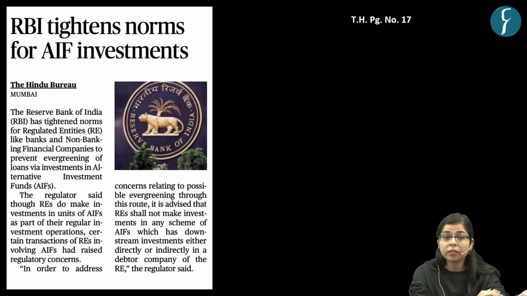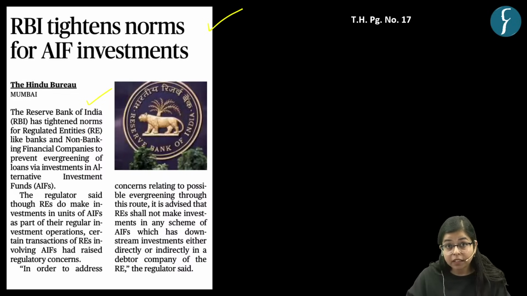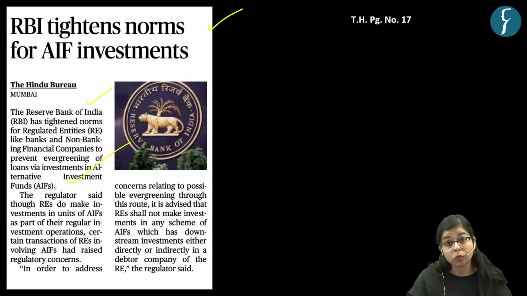So the first topic for today's discussion is regarding this news article which appeared on page number 17 of the Hindu. This news was also presented in an Express, right? So in this news article, the Reserve Bank of India has tightened the norms to regulate banks and non-banking financial companies to prevent evergreening of loans via investing in alternative investment funds. So as we proceed further, this topic will be more clear, right?